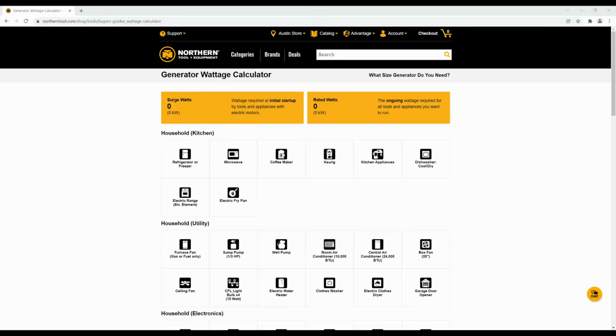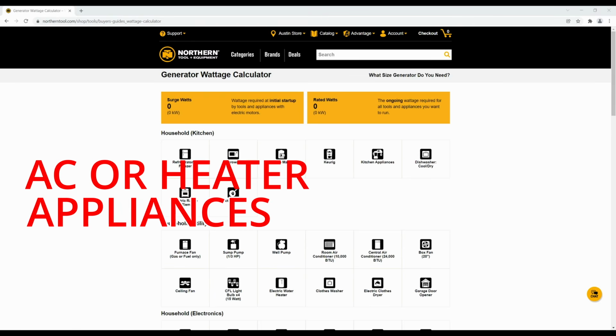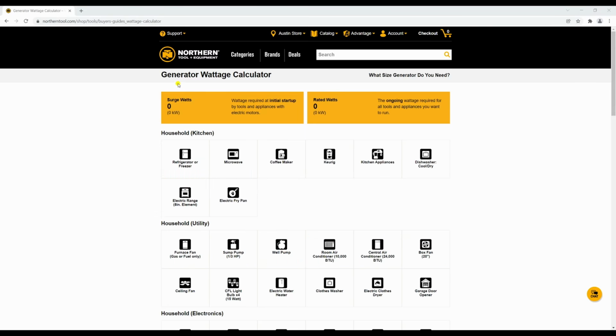The second electrical parameter to look for is capacity or size. For my scenario, it was important that the generator has enough capacity to back up the majority of my home without hesitation. This includes running the AC, the heater, multiple kitchen appliances, and my desktop computers. This is an online calculator that I like because it's pretty accurate. The link is in the description below.